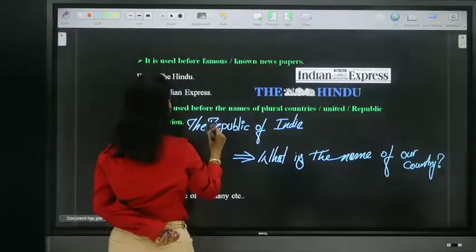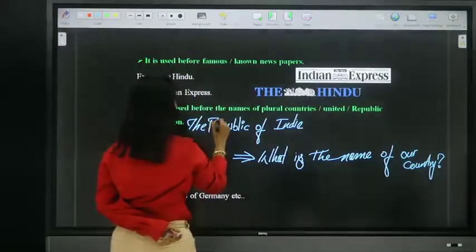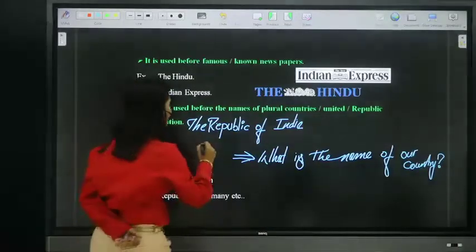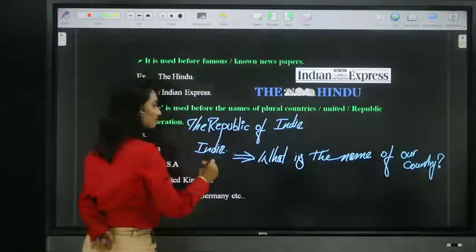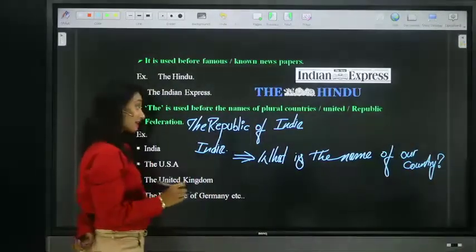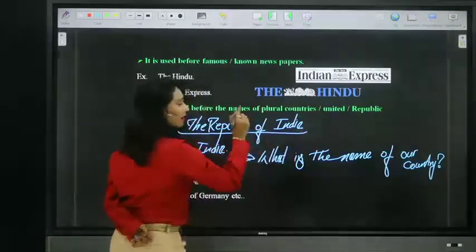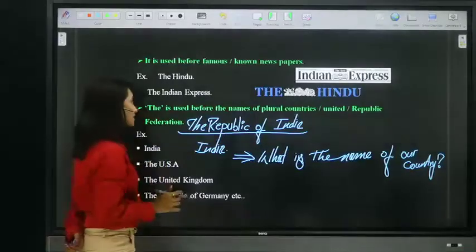It is not just India, it is the Republic of India. Okay. See, we are not saying the India, but we are saying the Republic of India. We should never say the India, but we have to say the Republic of India. Why? That is what we are going to discuss.